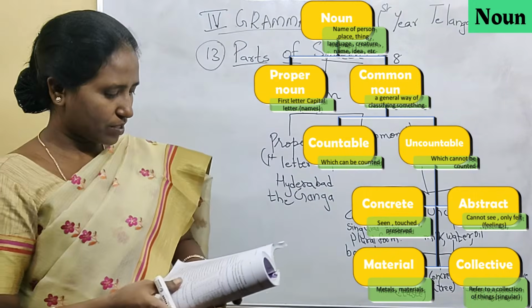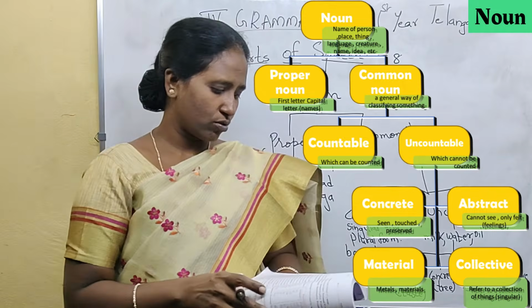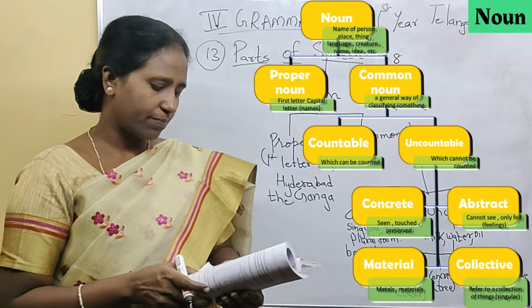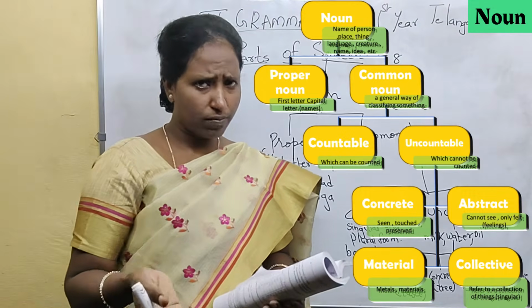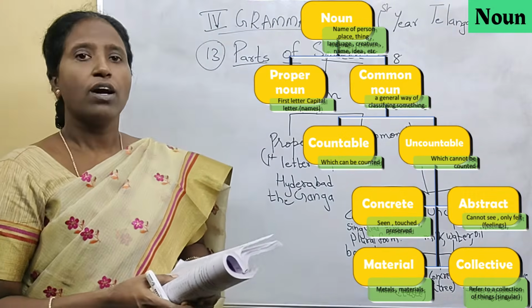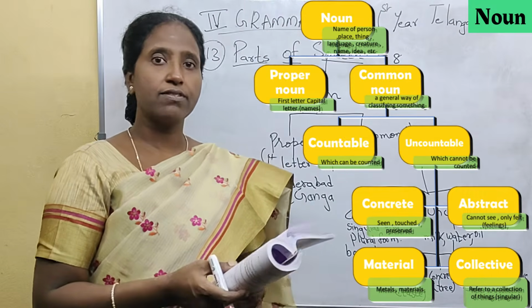And then comes the collective noun. Collective nouns are words like herd, committee, police, parliament, school. School is also a collective noun. Army, that's a collective noun.